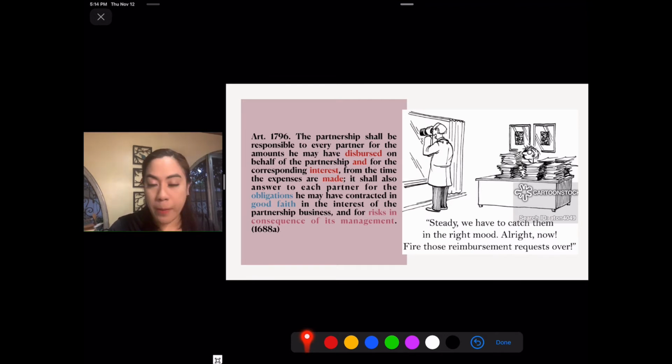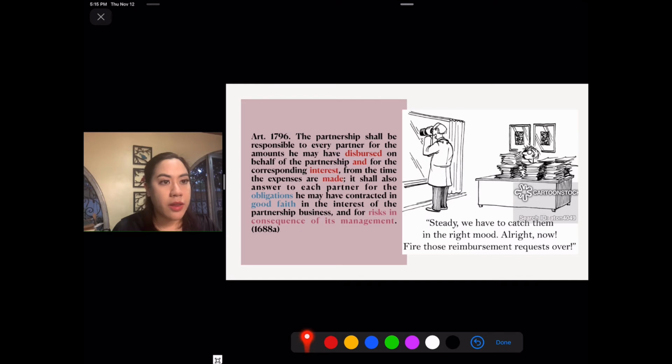Then the partnership would be liable, even if, say, A ordered these riders to perform the obligations, like to enter into deliveries, no? So even if it were A who managed the business, the partnership cannot deny any payables that might arise from risks in consequence of this Grab business.